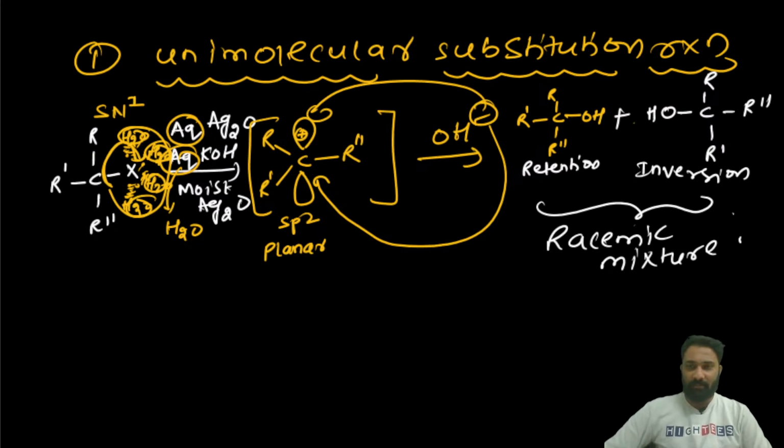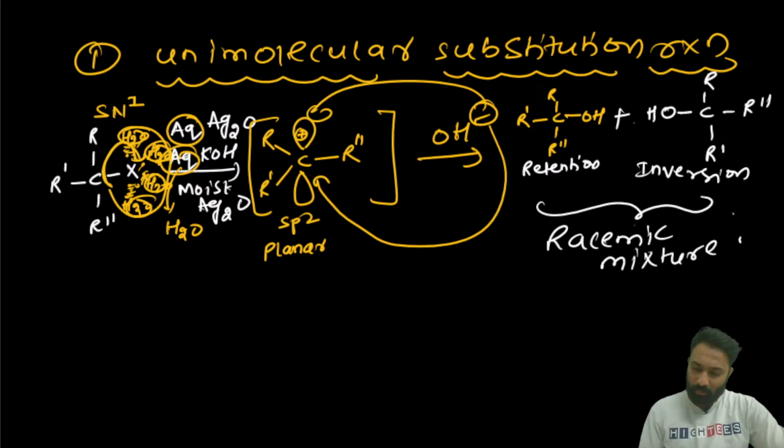Once GOC is completed, start with haloalkanes and haloarenes. Don't go with alcohols, phenols and ethers. You have to follow the sequence: GOC, hydrocarbons, haloalkanes, haloarenes, alcohols, phenols, ethers, next carbonyl compounds, like that.